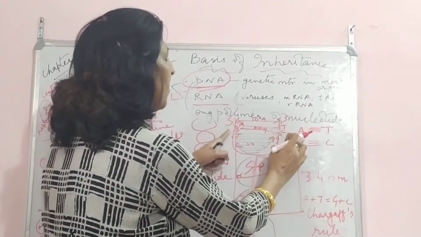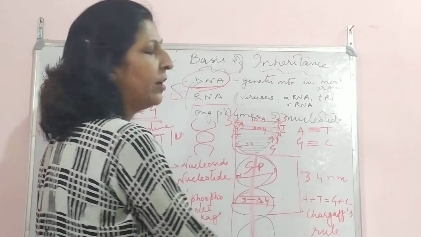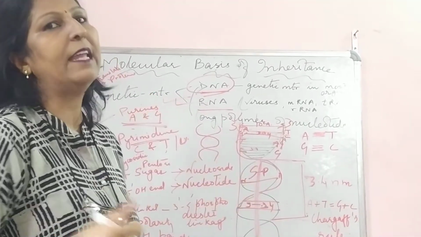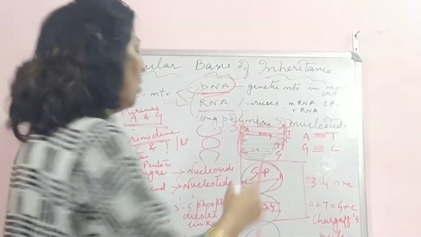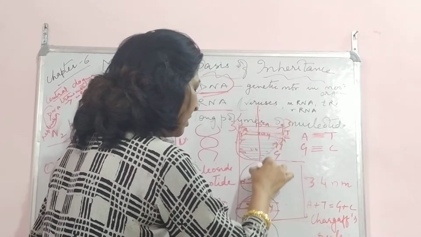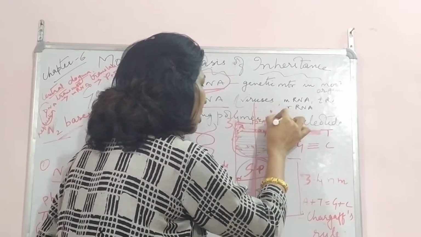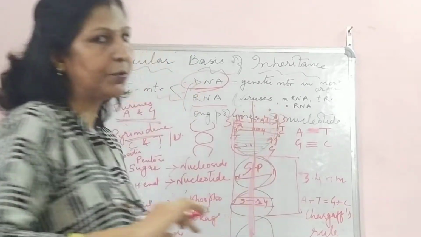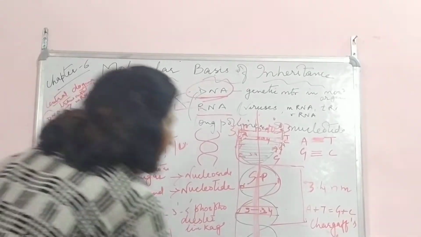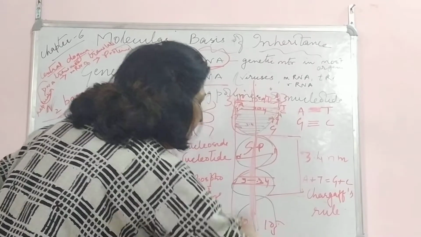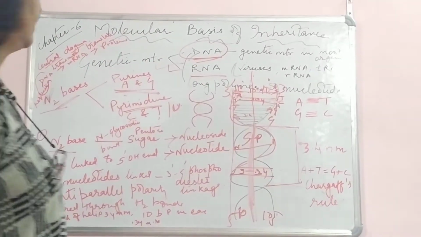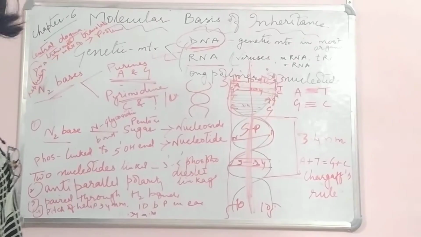One helix is 3.4 nanometer, and the diameter of this double helix is 20 angstrom. This is 10 angstrom and this is 10 angstrom, so it comes to 20 angstrom. 10 over here, 10 over here. The diameter is 20 and the radius is 10. So this is all about the double helical structure.